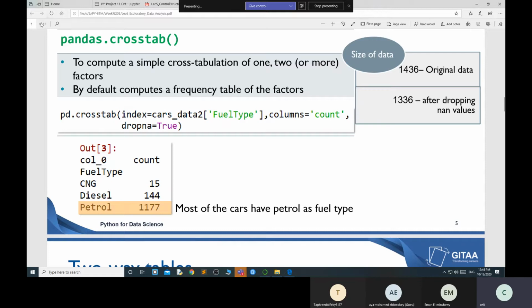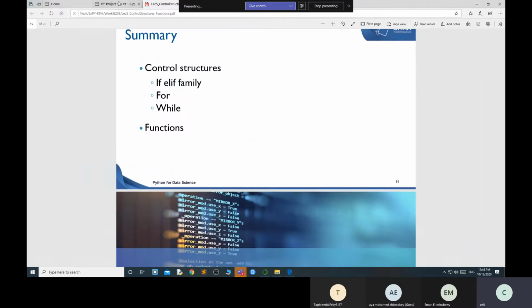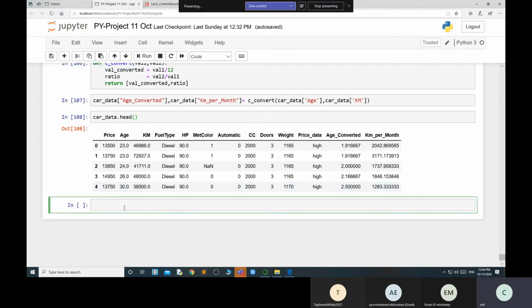If you want to know such statements, you can use crosstab. It is basically a cross tabulation of one, two or more factors. According to that we can perform it, like how many high values there are, how many low values there are in my data set. So this is a part of pd.crosstab.